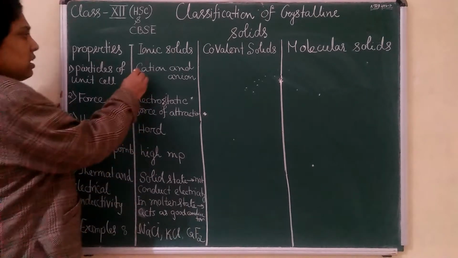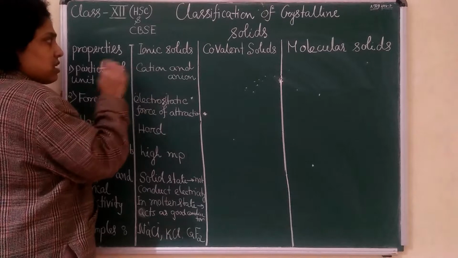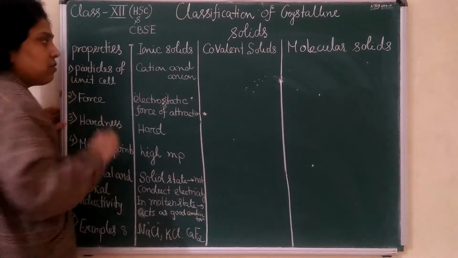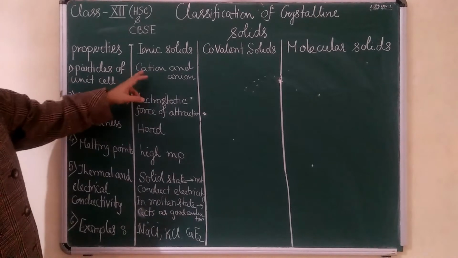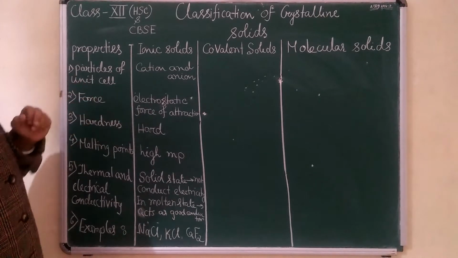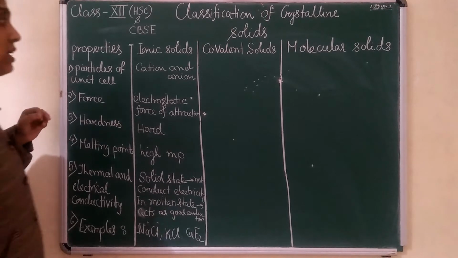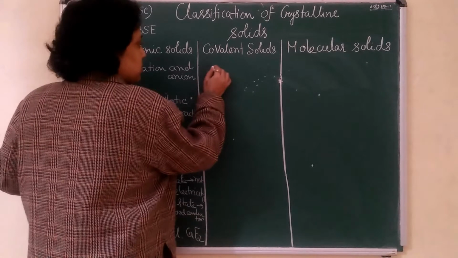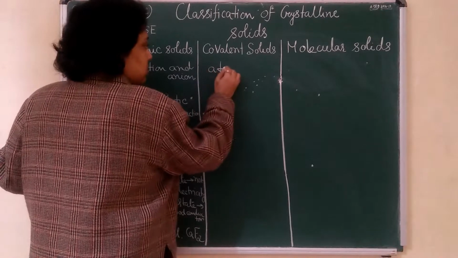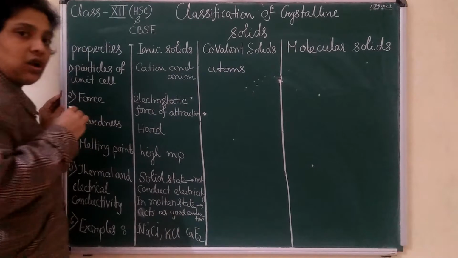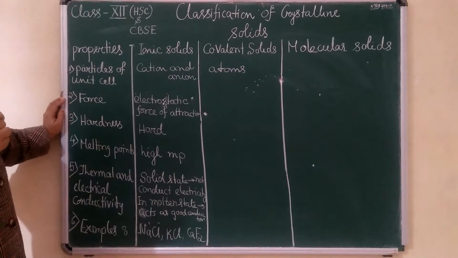Next one is covalent solid. In covalent solid, what are the particles it consists of? Here it is atoms. Covalent solids consist of atoms.